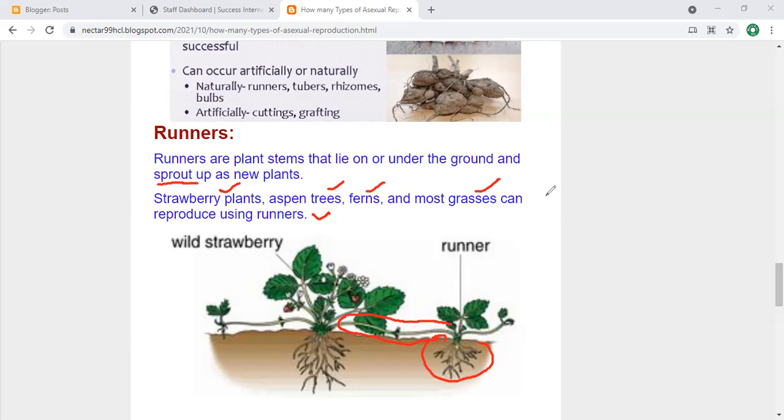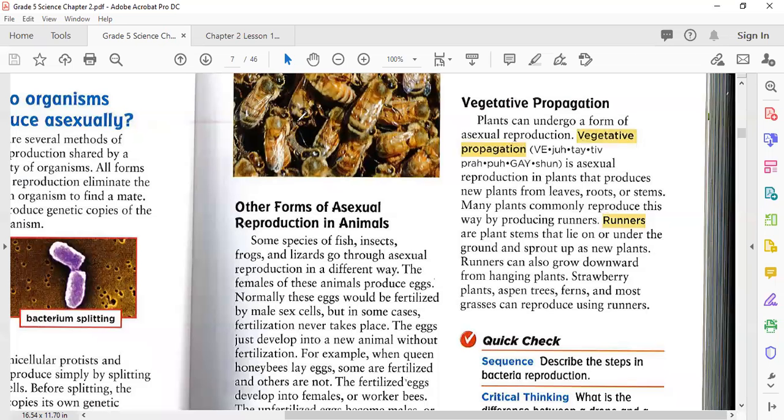Yes, my dear Muhammad Idris, why did you raise your hand? Yes, sir, I didn't understand the runners. Runners, it's very easy. Just stay with me. I'm going to take you back to your textbook page number 93. I'm going to read from here. What is actually a runner and what happens during this? Runners are plant stems that lie on or under the ground. These are the plant stem. For example, that is the plant. Okay, it's growing here like this.